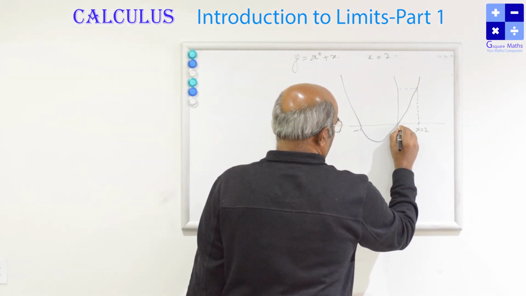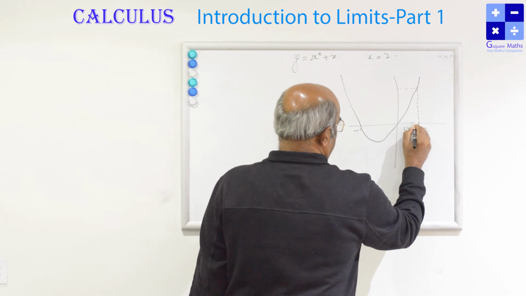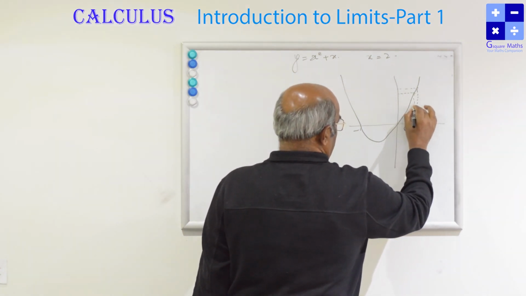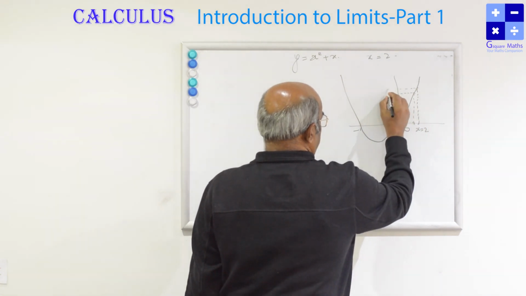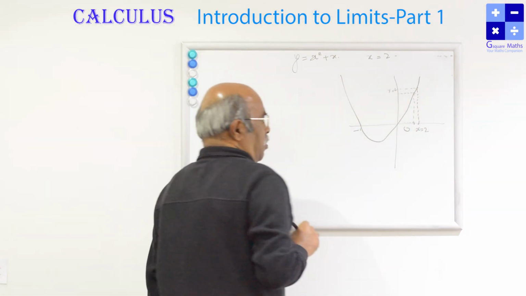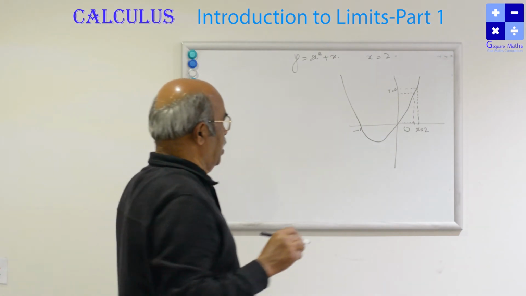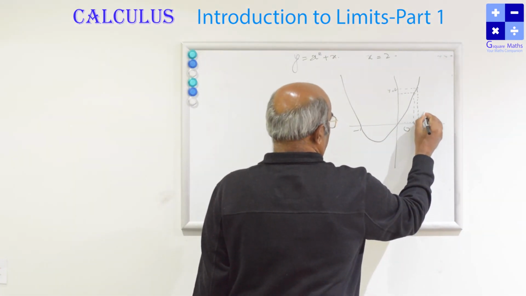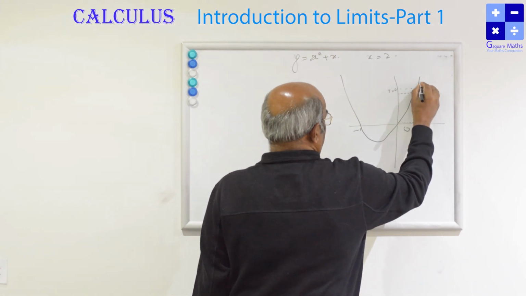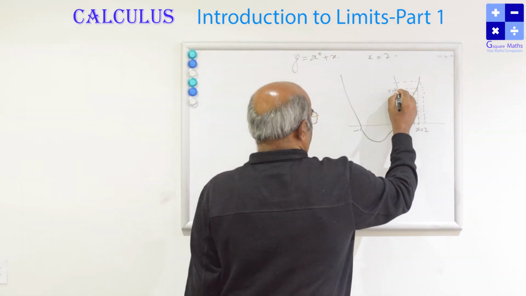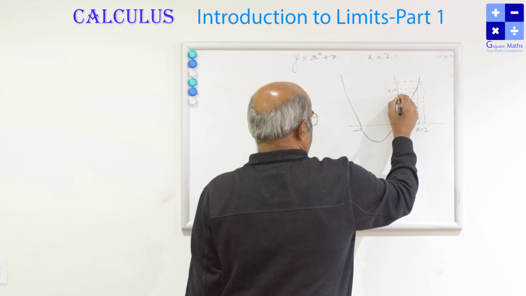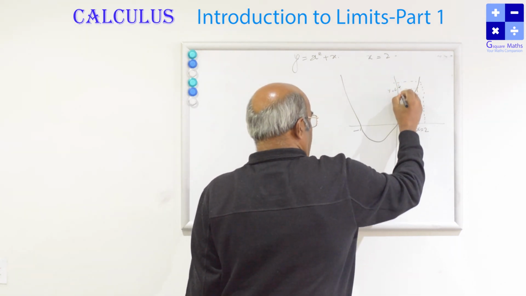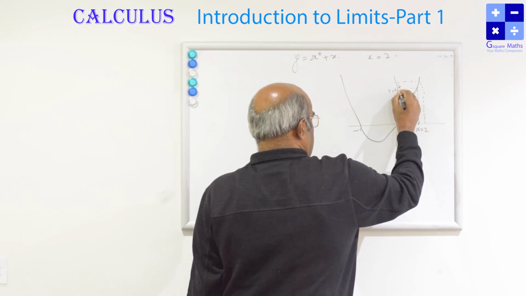Coming close to this point, y is equal to 6. The limit value will also be 6 and the function value is also 6. On the right side, the values may be slightly more or slightly less than 6, but this approaches 6 and this also approaches 6.